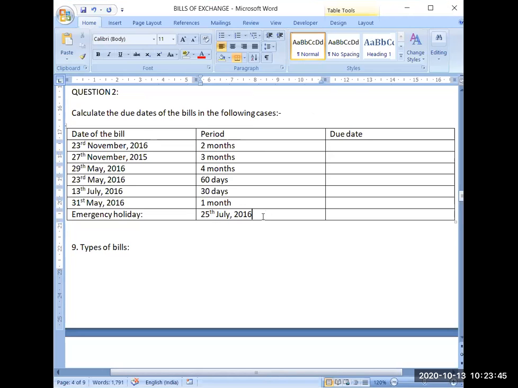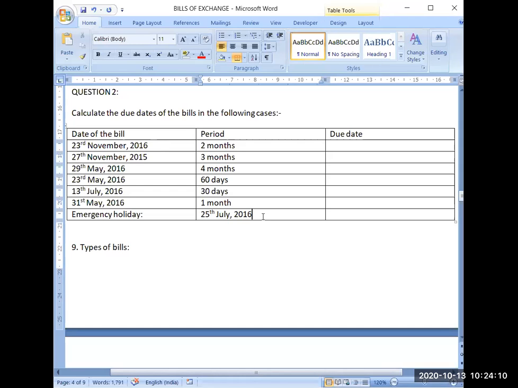We have to be alert about this date. If we are getting this date in any question, we have to check it. So 23rd November, then 23rd December, 23rd January. So till 23rd January 2017, 2 months will be completed.